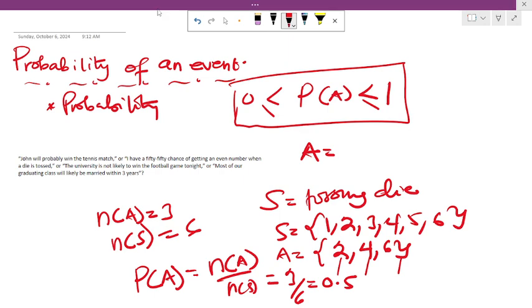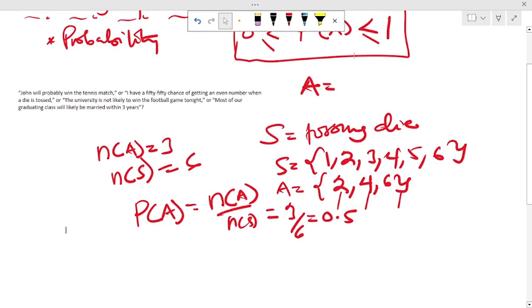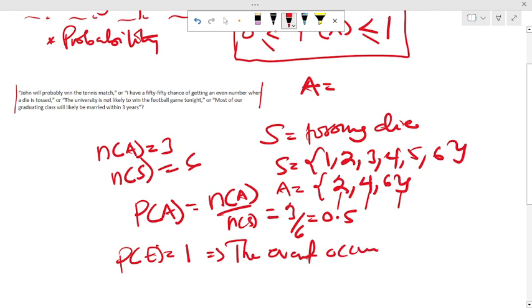I want you to take note of this, because when we are done, we are going to read these statements. So I'll explain these statements. When the probability of an event, let's say E, is equal to 1, then the event will occur. When that probability is close to 1, then the event is likely to occur.